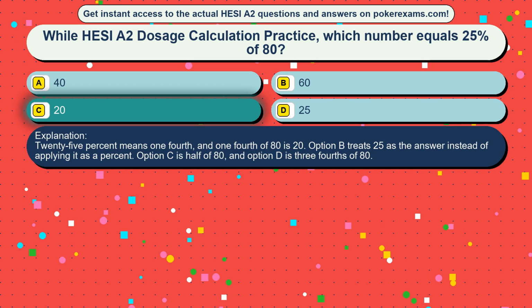25% means 1/4, and 1/4 of 80 is 20. Option D treats 25 as the answer instead of applying it as a percent. Option A is half of 80, and option B is 3/4 of 80.